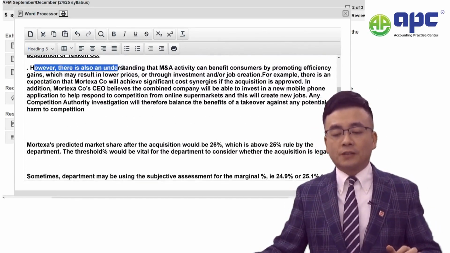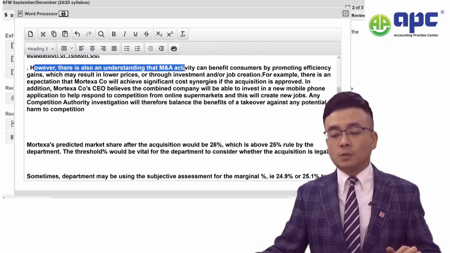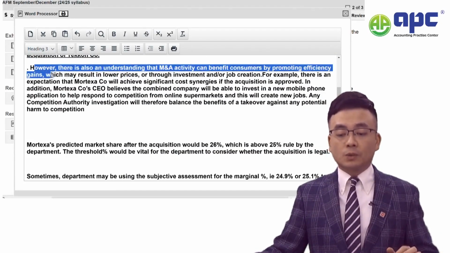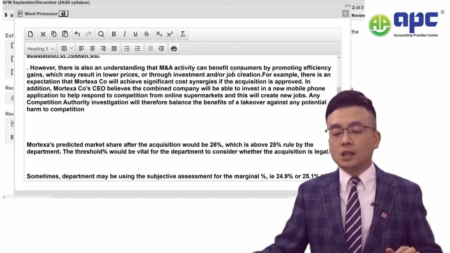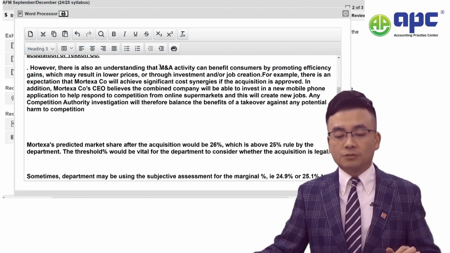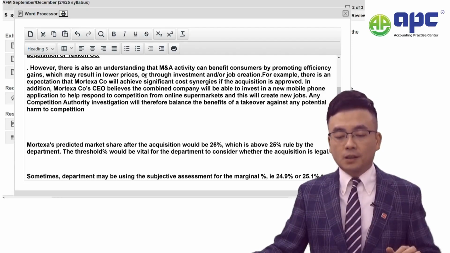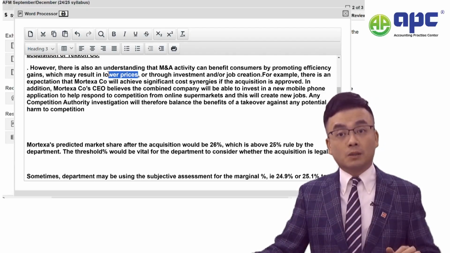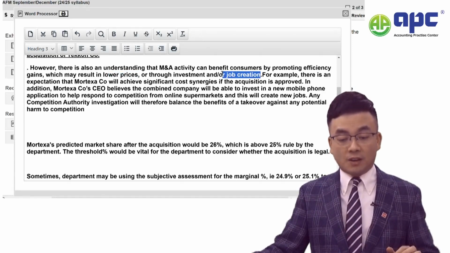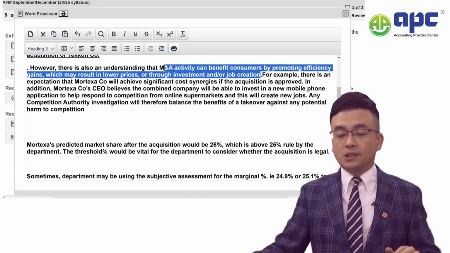However, there's also understanding that M&A activity will benefit customers by promoting efficiency gains, which may result in lower prices. So I would say that because of this, passing the cost saving to the customer, resulting in lower prices through investment or job creation. So if that's the case, then yes, this can support my point.